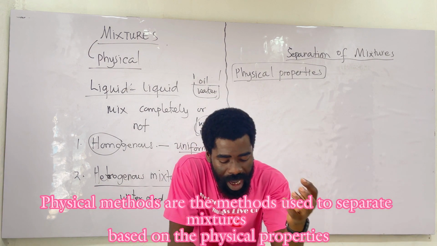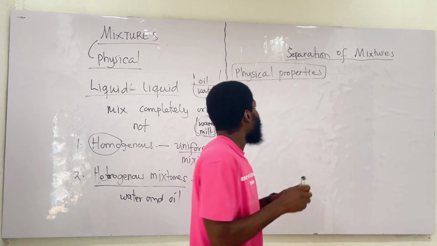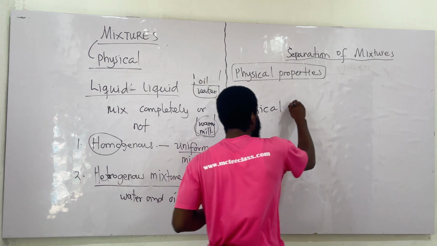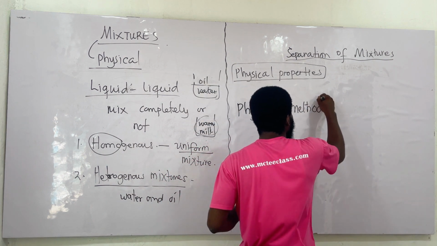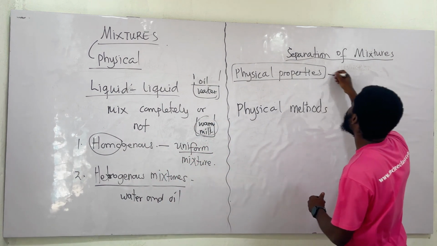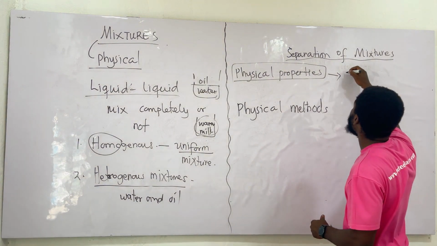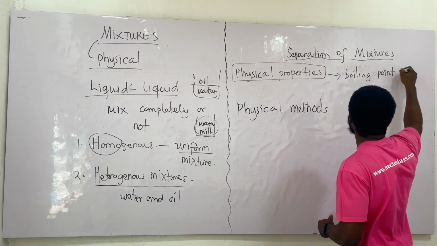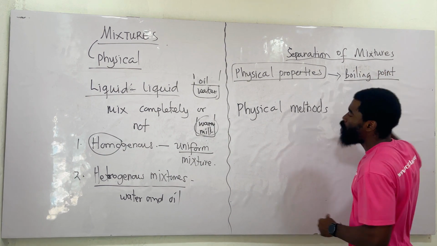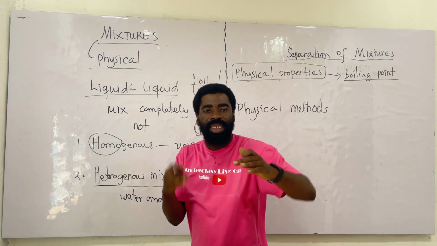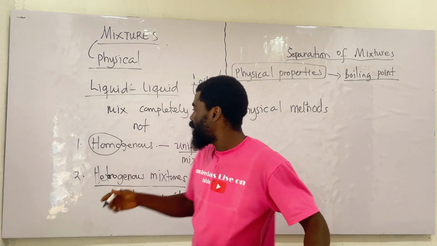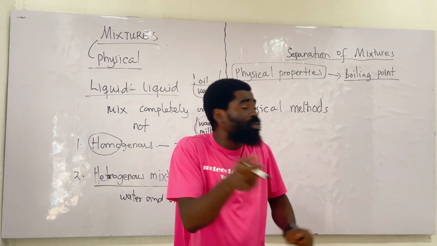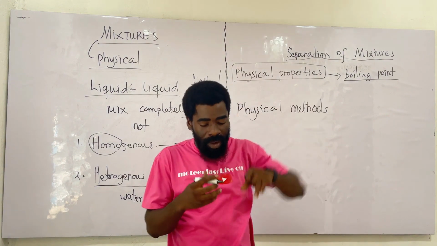So let's look at some physical properties for separation of mixtures. We have physical properties and we have physical methods. These are the procedures. But before you can use a method, you need to know the properties. An example is the boiling point. Because alcohol and water have different boiling points, we can separate them. We can separate alcohol and water that have mixed together homogeneously using distillation. Distillation works on the fact that their boiling points are widely different.